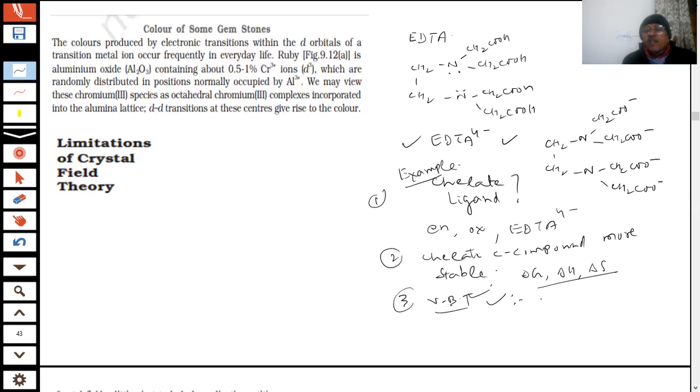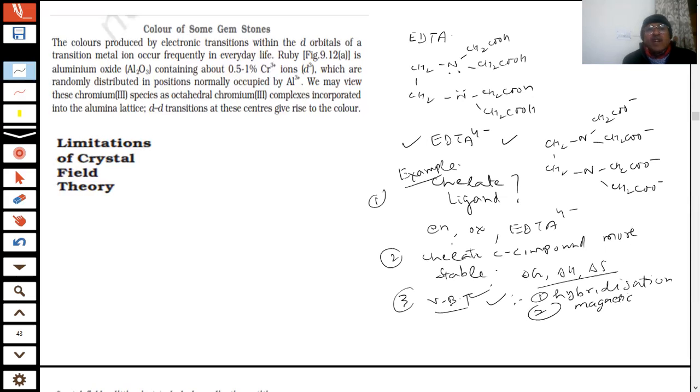It could give us the hybridization, which means it could tell you the directional shape or geometry of these coordination compounds. What else was done by VBT? Magnetic behavior. How much paramagnetic character is there? But it could not give the color and other such things.